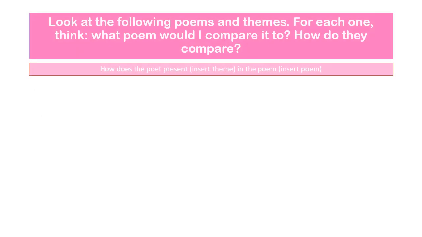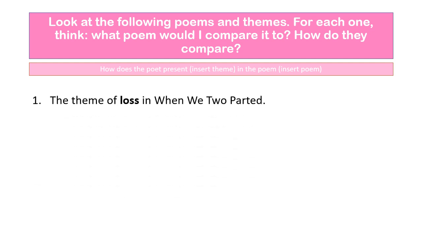Before I do that, what I'd like you to do is have a look now at these questions and think, okay, if this question came up about When We Two Parted, what would I say? So the theme of loss. If this question came up, how is the theme of loss presented in When We Two Parted and one other poem of your choice? What would you talk about? And now what you could do is plan out your four paragraphs: AO1, AO1, AO2, AO2.